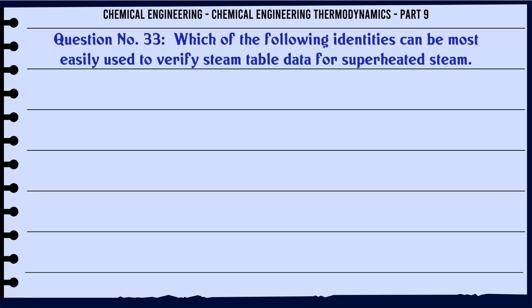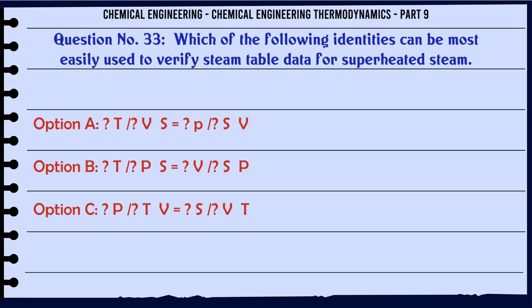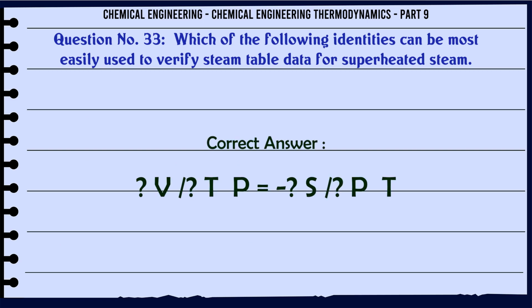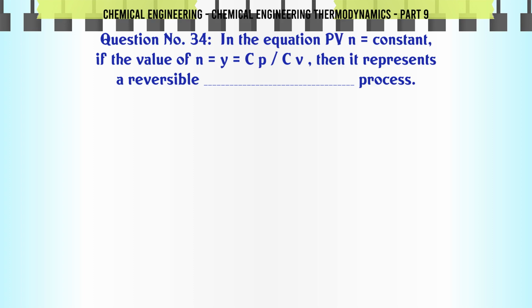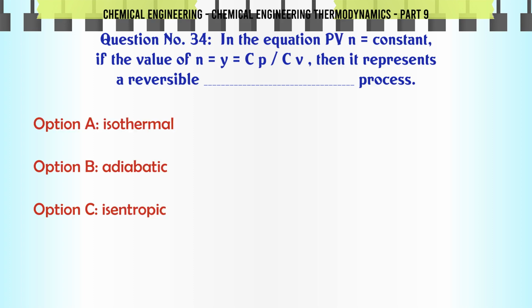Which of the following identities can be most easily used to verify steam table data for superheated steam? A. T V S P S V, B. T P S V S P, C. P T V S V T, D. V T P S P T. The correct answer is V T P S P T.